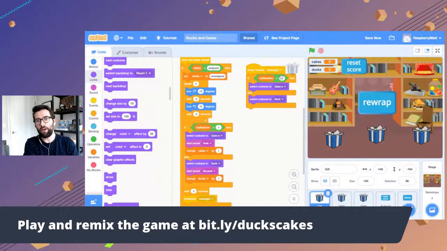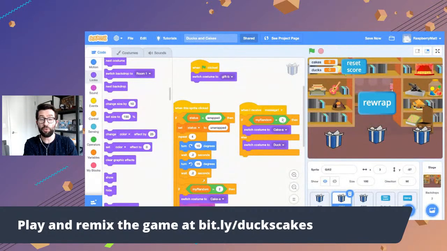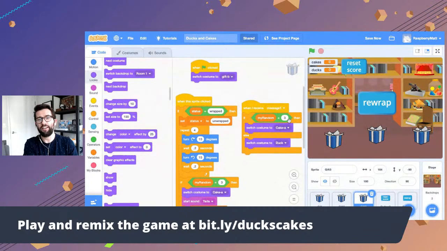And that depends on what number gets drawn. On the first gift, if the random number that gets pulled in the beginning is 1, it switches costume to cake A. Otherwise, it switches it to the duck. And so you'll see if I go into these other ones, it's 2. If the random number was 2, then we know it's the cake. Otherwise, it's the duck. And over here, 3. If the number is 3, then it's the cake. Otherwise, it's the duck. Okay?